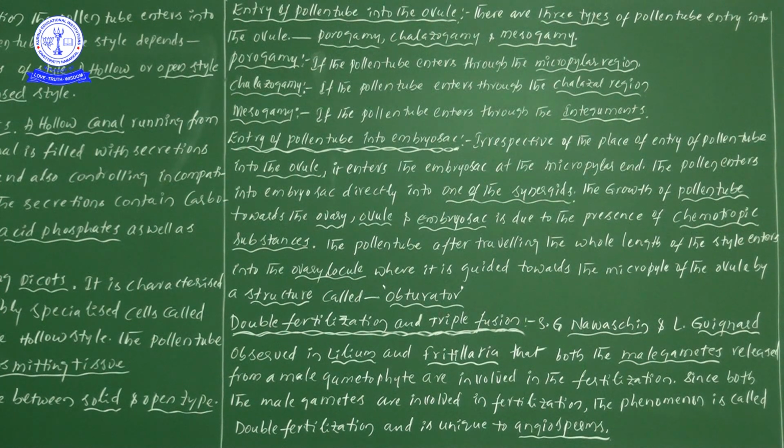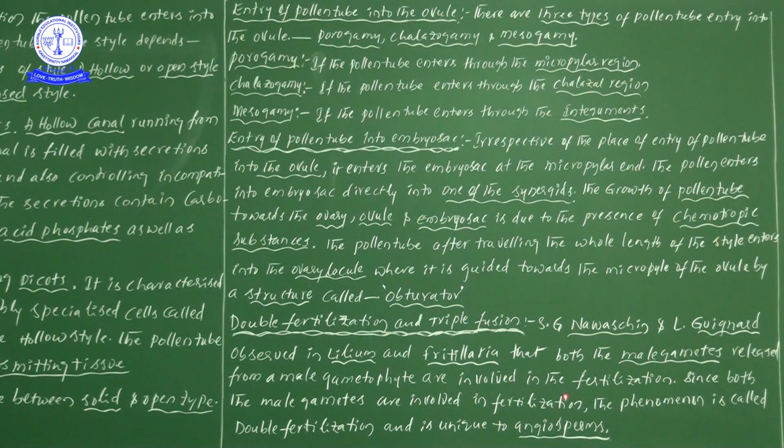That triploid primary endosperm nucleus later develops into endosperm, which acts as a nourishment tissue, supplying food materials to the developing embryo. So this is the process of double fertilization and triple fusion, first observed by Navashin and Guignard in Lilium and Fritillaria.